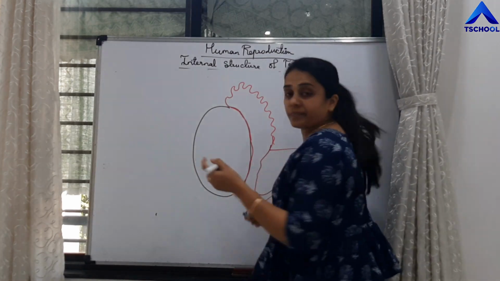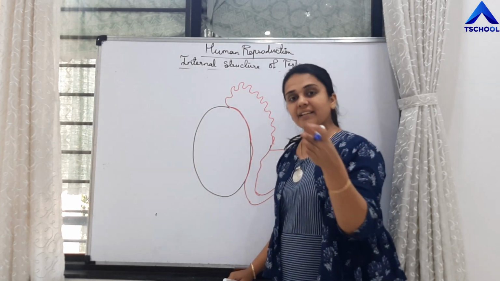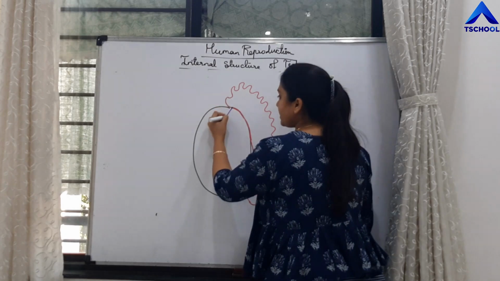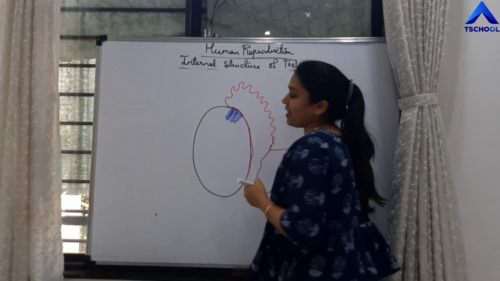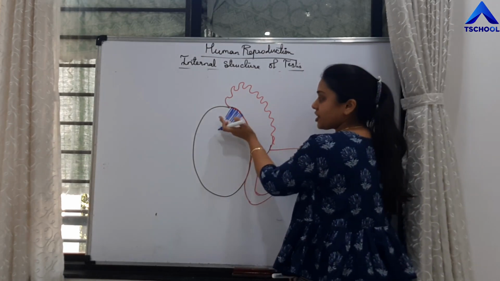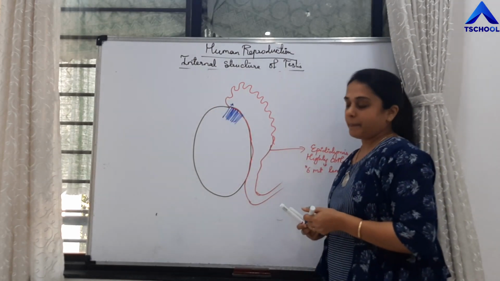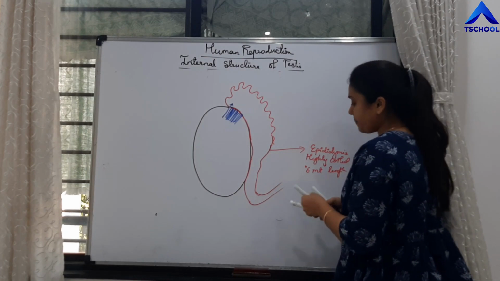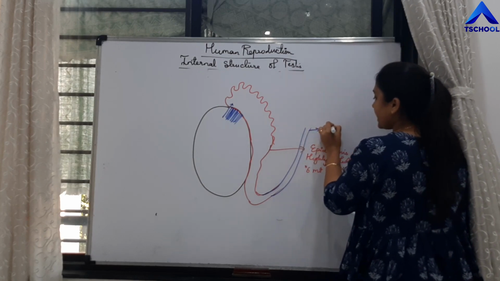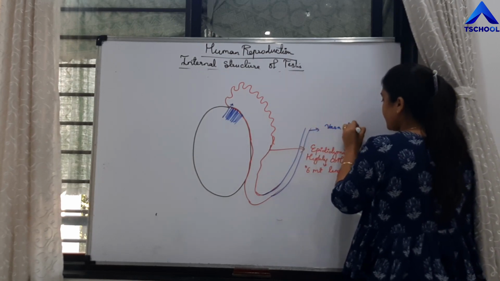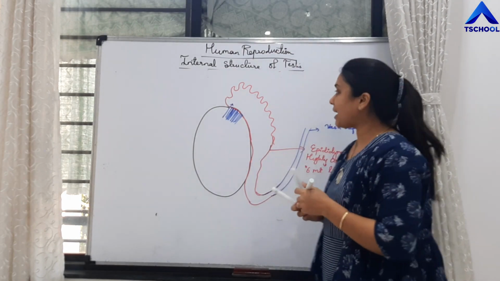So students, the sperms, the male gametes, are produced in seminiferous tubules, then they are taken to rete testis. From rete testis, those are taken to the fine tubules, which are vasa efferentia. From vasa efferentia, the sperms are carried into epididymis, and from epididymis arises again a tube called vas deferens. Now this epididymis is divided into three parts, right?